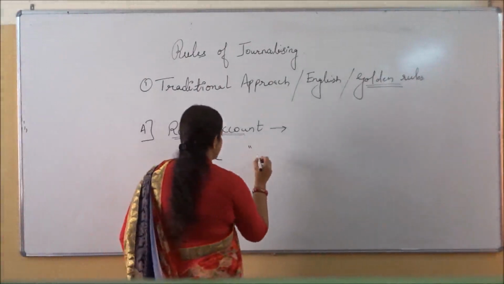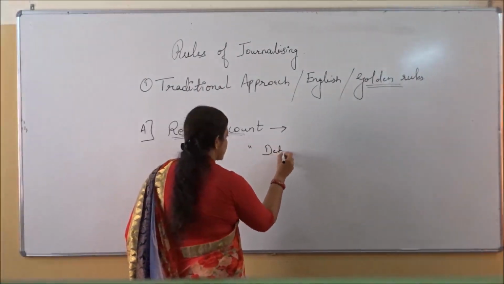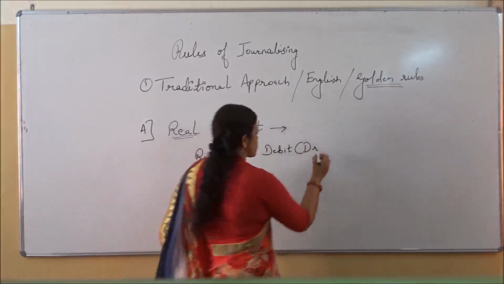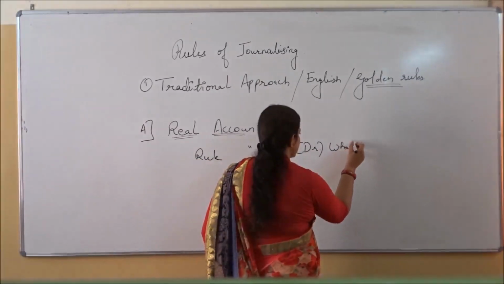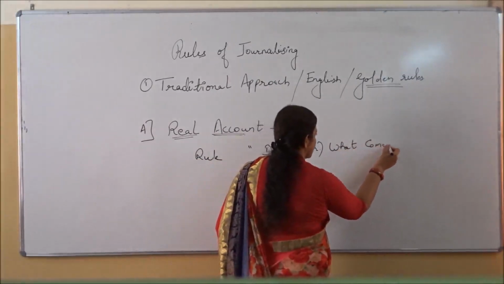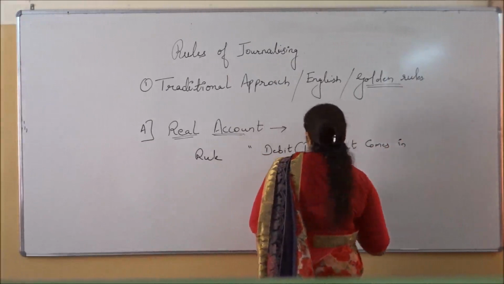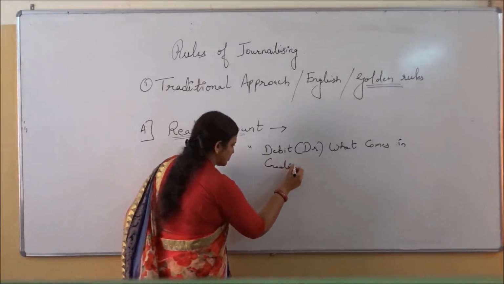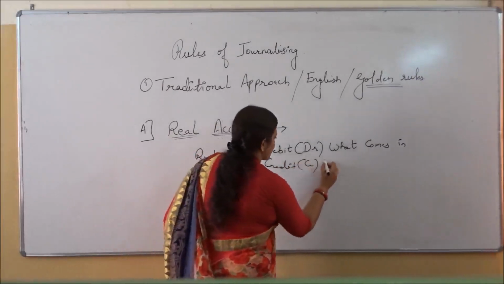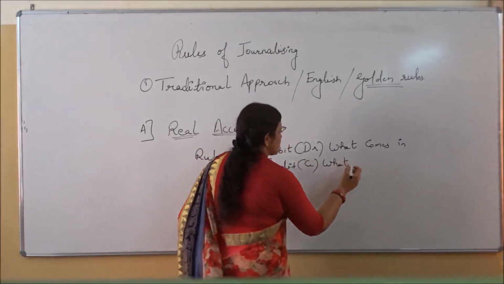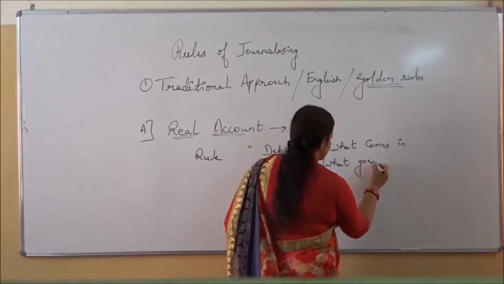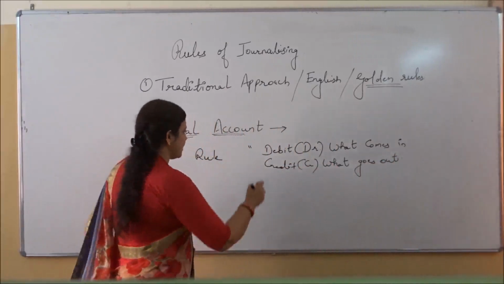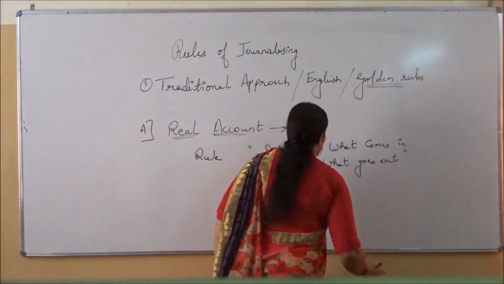Debit what comes in, in short we will always write DR. And vice versa, credit what goes out. Debit what comes in and credit what goes out.